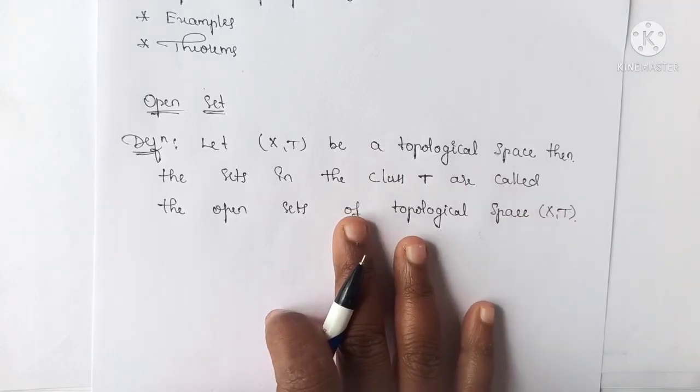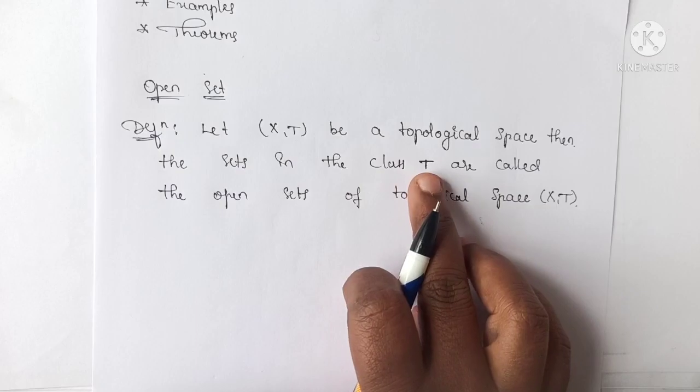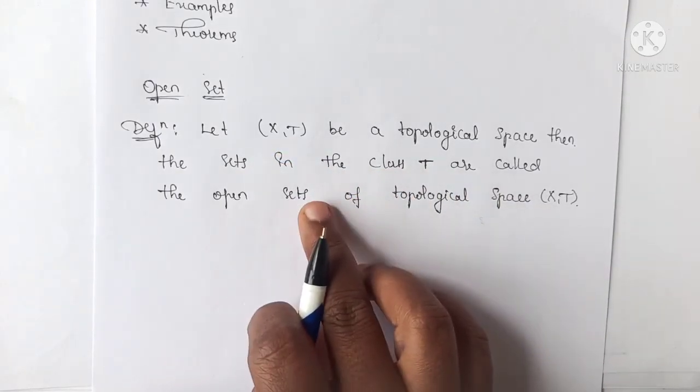So it is very simple. Any set which belongs to the class T, which is a topology on this X, is called an open set.